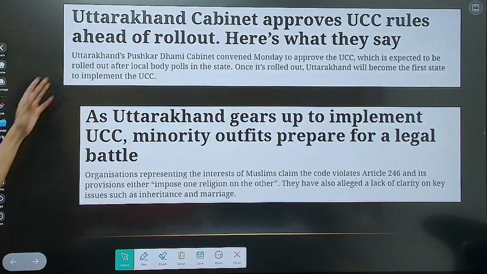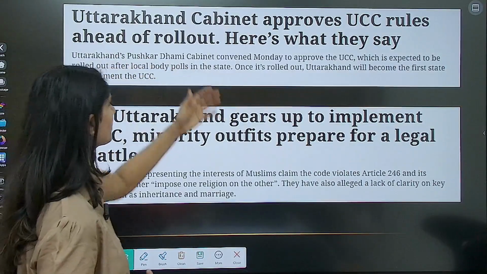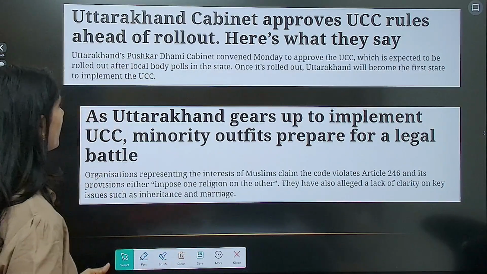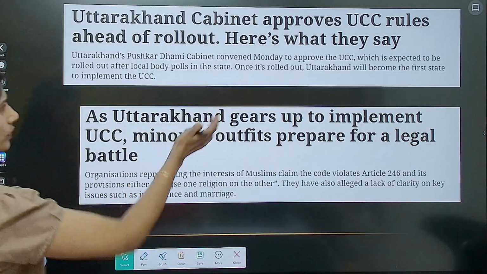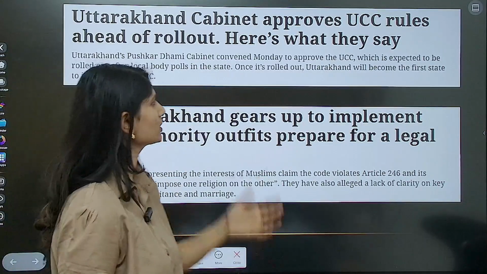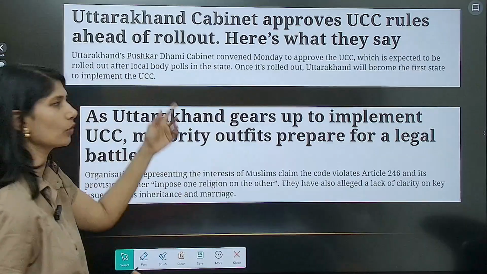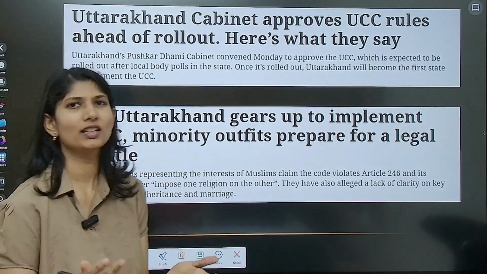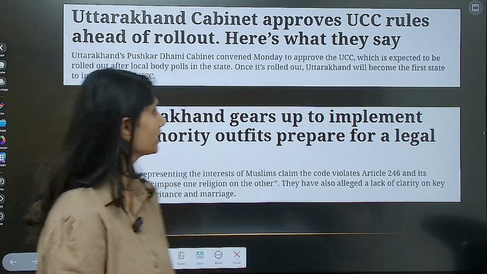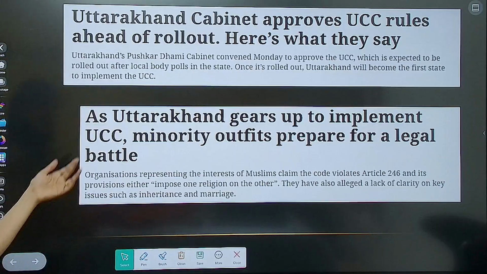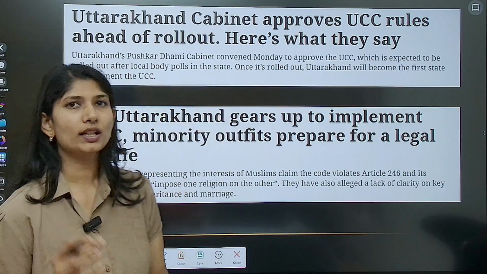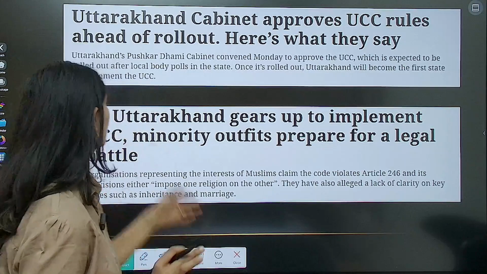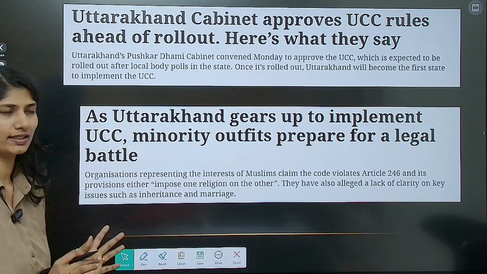Look at this. Uttarakhand's Pushkar Dhami cabinet convened Monday to approve the UCC, which is expected to be rolled out after the local body elections in the state, because again, the model code of conduct will be there. Once it is rolled out, Uttarakhand will become the first state to implement the UCC.